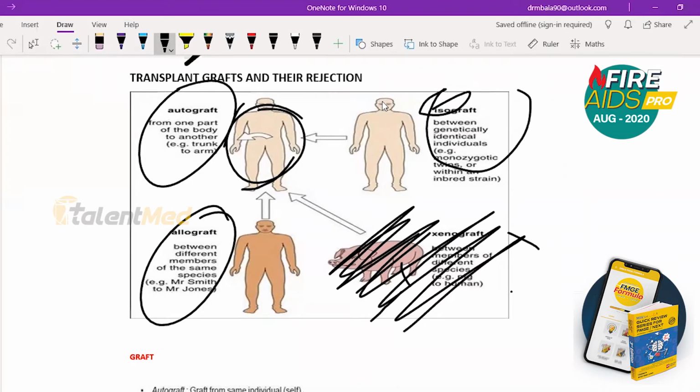Organ transplantation: if we transplant an organ from one place to another in the same person, that is autograft. From twins, that is isograft. From 2 different people, that is allograft.